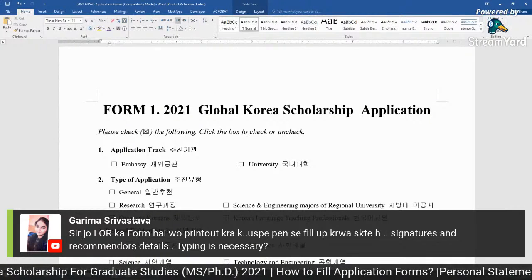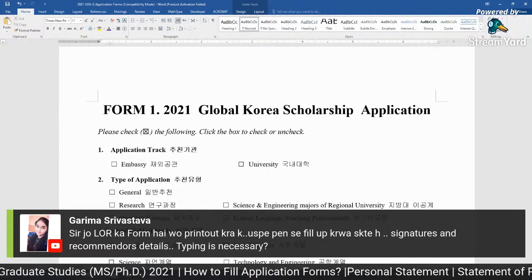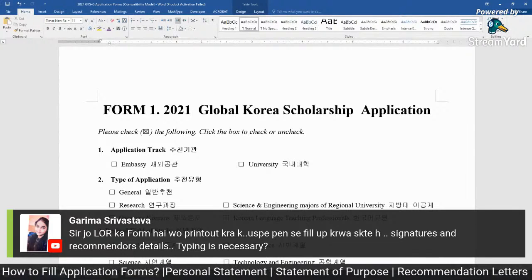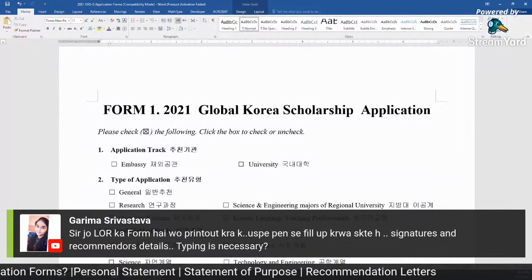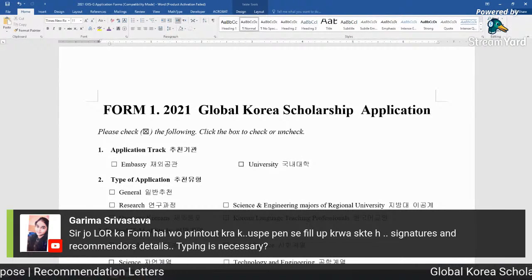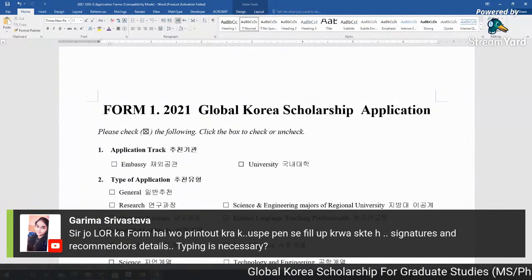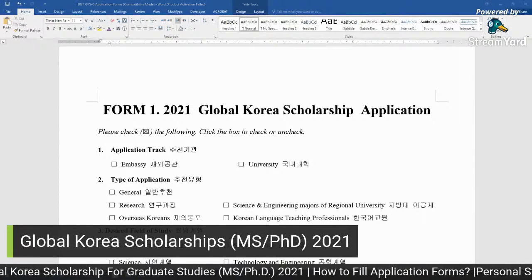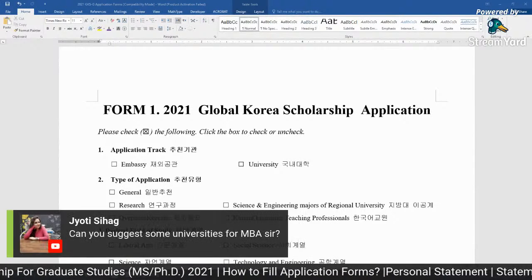Maybe they can also check if it is typed in MS Word and printed, and they can check plagiarism as well. For handwritten, I think it is not possible to check the plagiarism. So I think it will be a disadvantage if you want a handwritten letter of recommendation. So always try to fill it in MS Word.